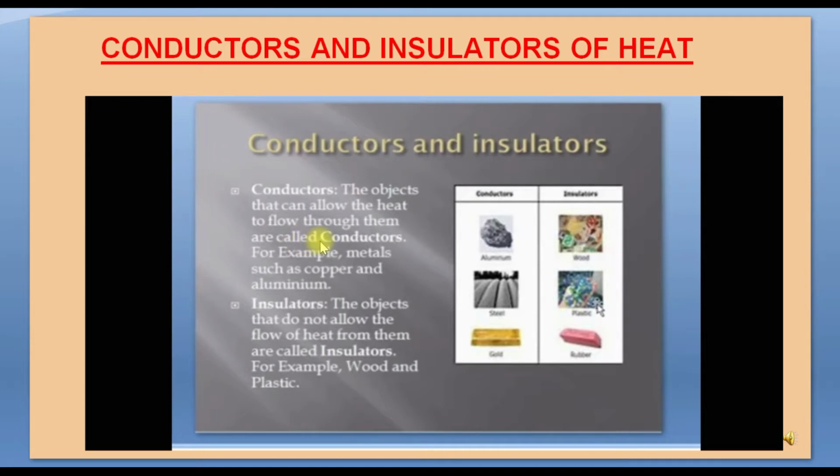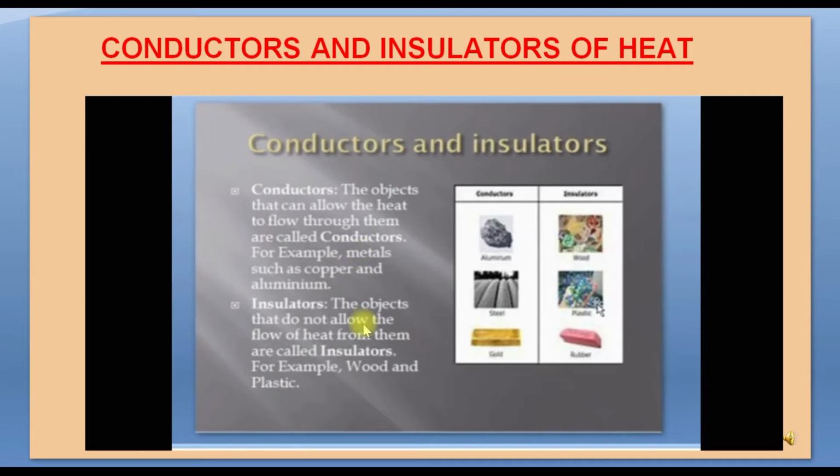For example, aluminium, iron and copper. These are all metals.